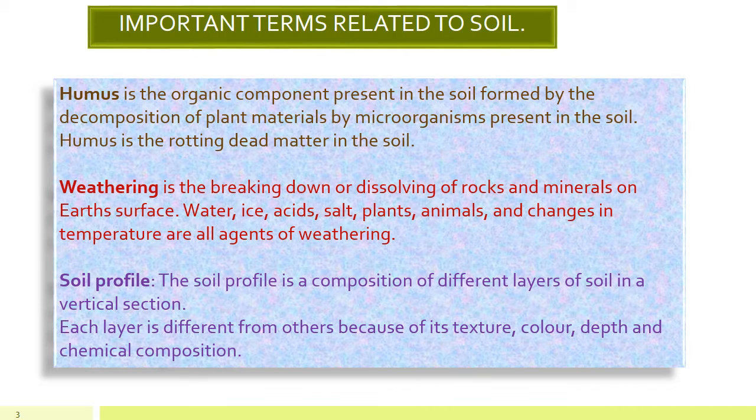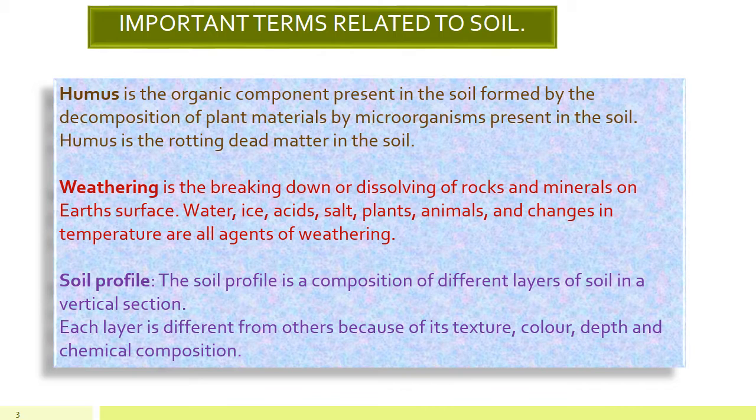The second term is weathering. Weathering is the breaking down or dissolving of rocks and minerals on the earth's surface. Water, ice, acid, salt, plants, animals and changes in temperature are all agents of weathering. What happens is the big rocks break down into smaller pieces, and these smaller pieces further break down into minute pieces of rocks.